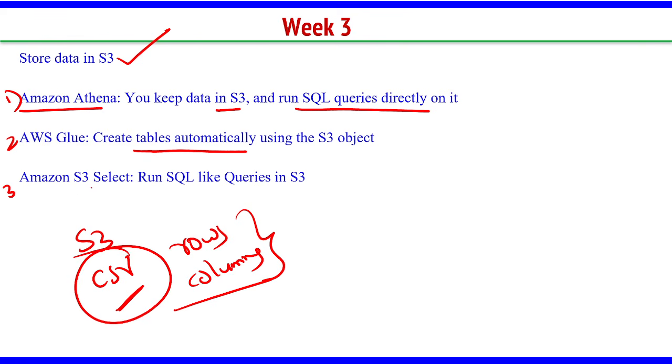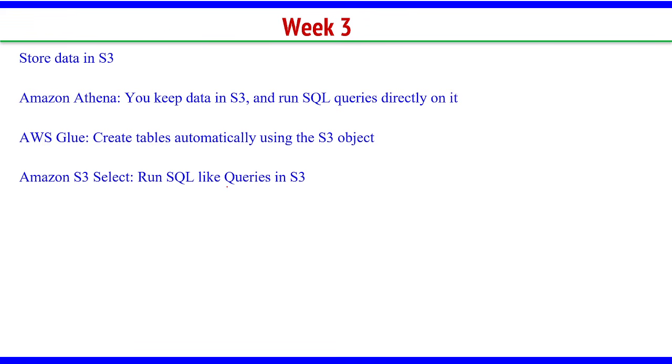And then the third one is Amazon S3 Select. You can run SQL-like queries in S3 itself. So S3 Select is one new service. In this you can write queries in S3 itself. So people who are doing the exercise on AWS have to store data in S3 and then use these three services and run SQL queries: deleting records, inserting new records, updating some column value, all that stuff we do in the SQL DBMS lab, the same thing you have to do here in AWS.